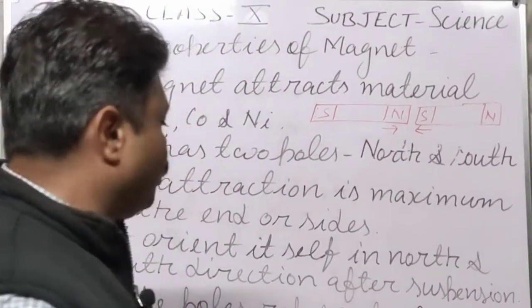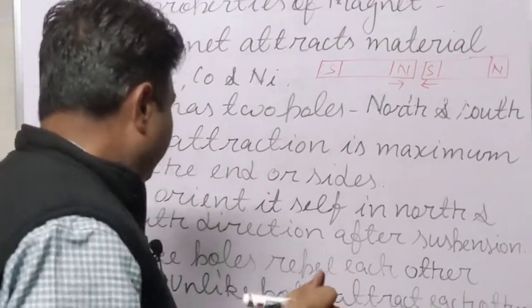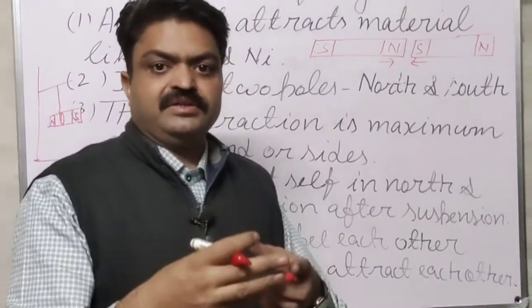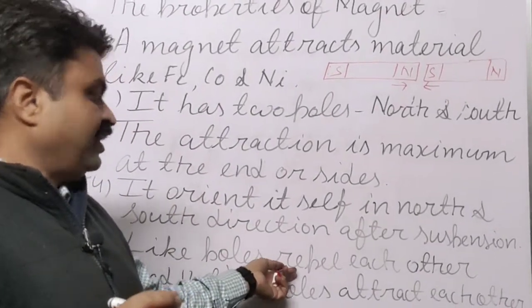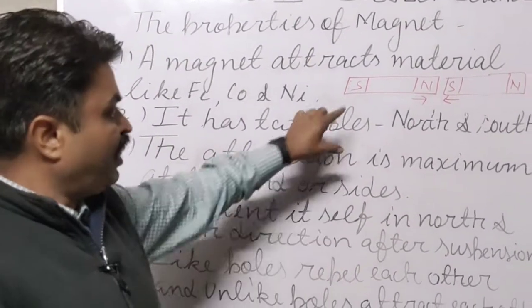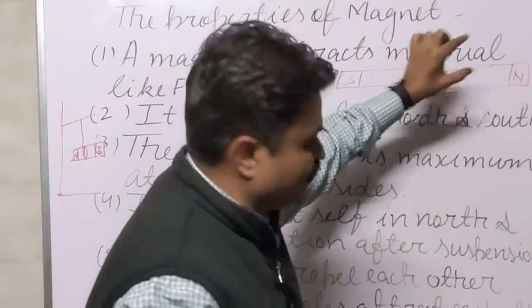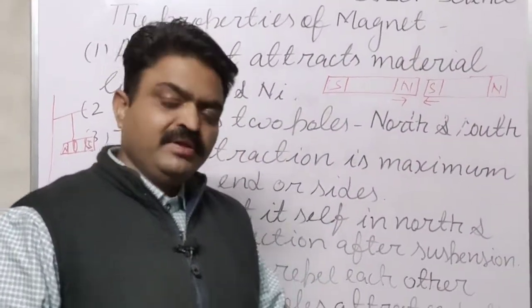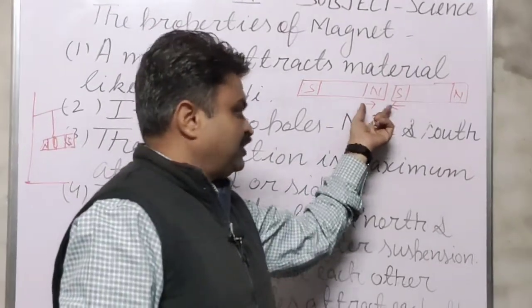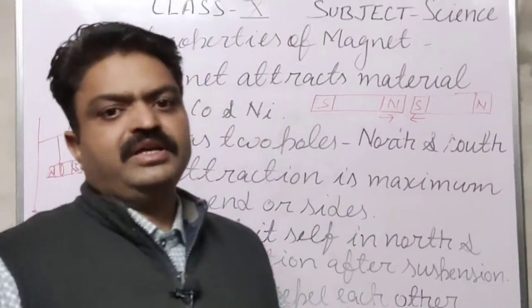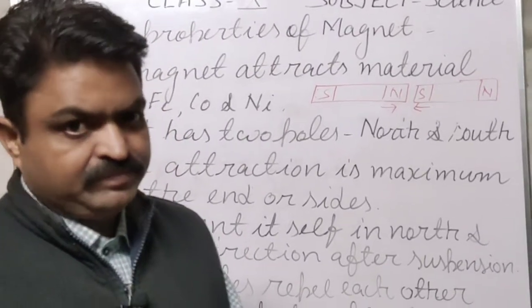So like poles repel and unlike poles attract. The force between magnets when they repel is known as repulsion, and when they attract, it is known as the force of attraction.